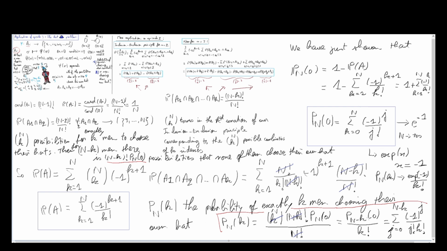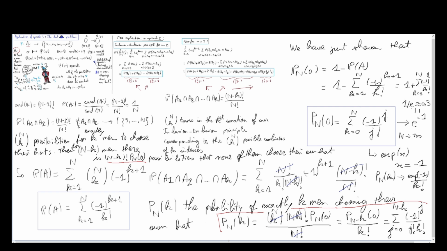And so we can also say that it is approximately 1 over exponential, so it is approximately equal to 0.3.